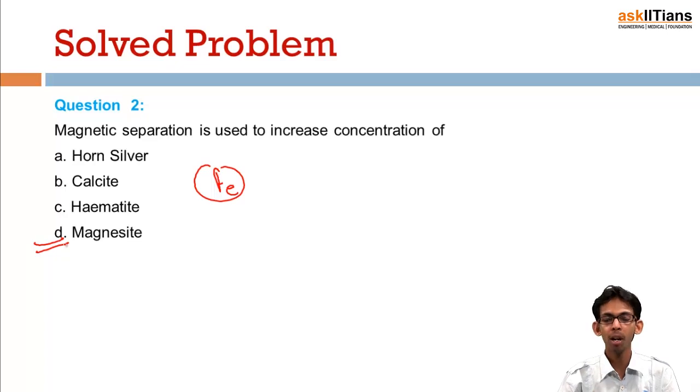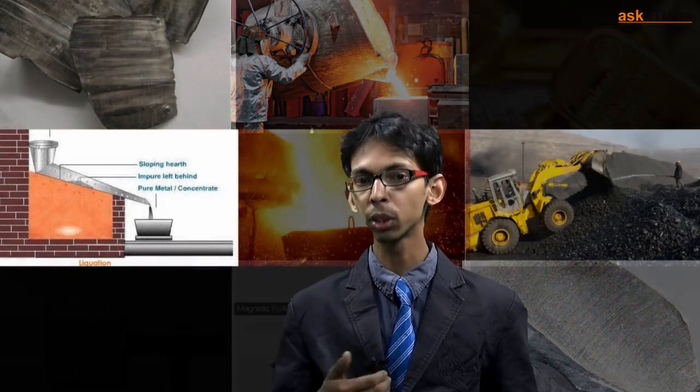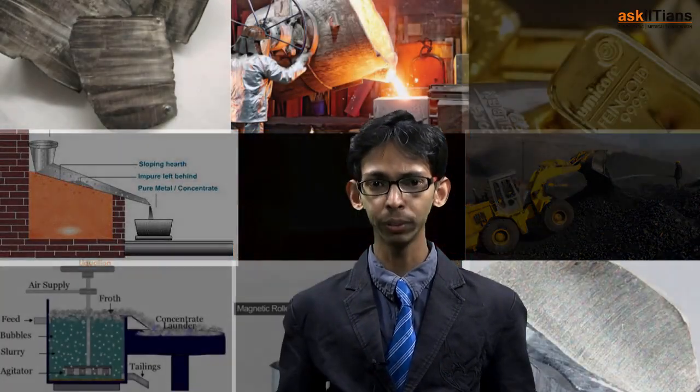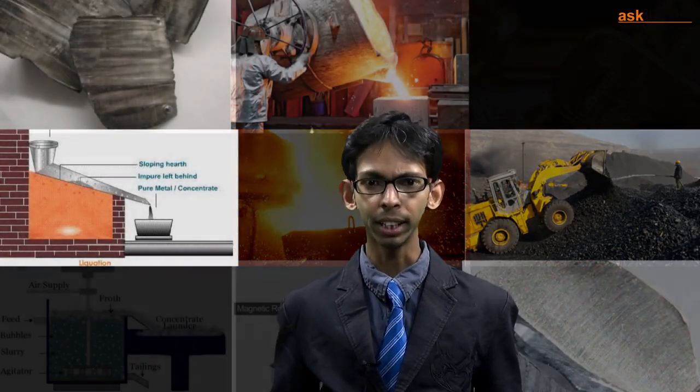for concentration of magnetite. So students, now we know very well that different techniques are used for concentration of ores of different elements. We use hydraulic washing, we use the froth flotation method for sulfide ores, and we use magnetic separation for those ores which are magnetic in nature. So different methods are used for metallurgy of different ores of different elements.